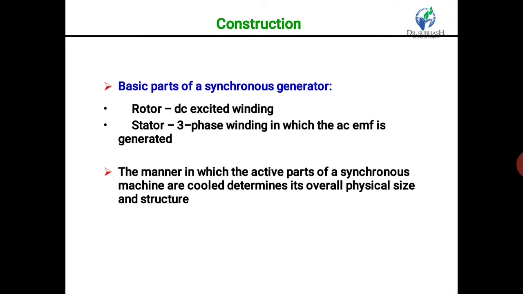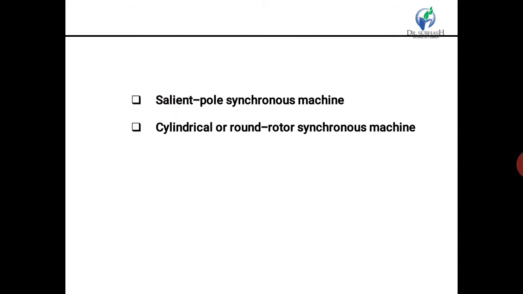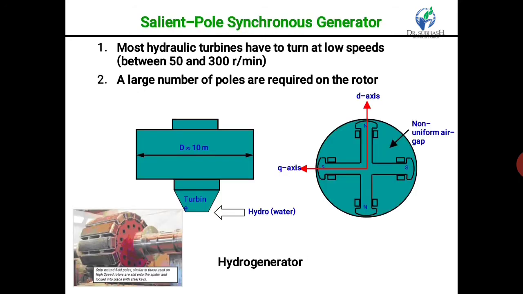The rotor carries a field winding which is supplied with direct current through two slip rings by a separate DC source. The rotor construction is of two types, namely salient pole or projecting pole type, and non-salient pole or cylindrical pole type machine. The two types, the salient pole synchronous machine and the cylindrical rotor synchronous machine, are shown in this slide.